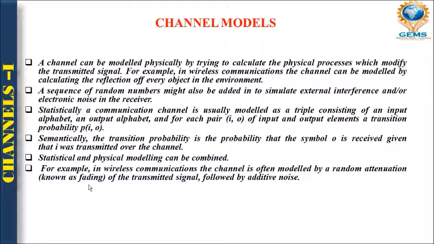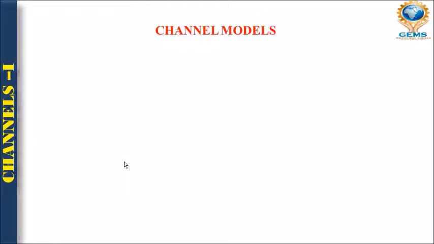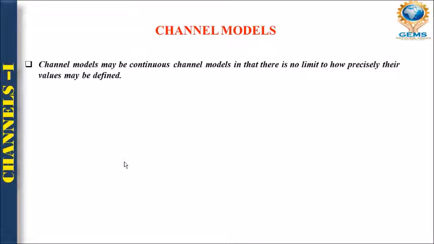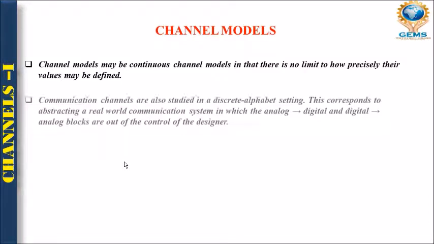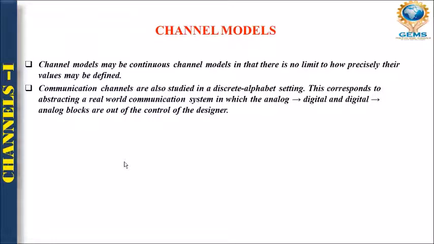How does this fading occur? This fading occurs on the basis of your additive noise. So some more important points about channel models are: channel models may be continuous, in that there is no limit of how precisely their values may be defined. So sometimes channel models are continuous. In a continuous model, we are not concerned with any limitations or limits of how precisely the value is being defined. Okay, a communication channel is also studied in discrete alphabet settings.